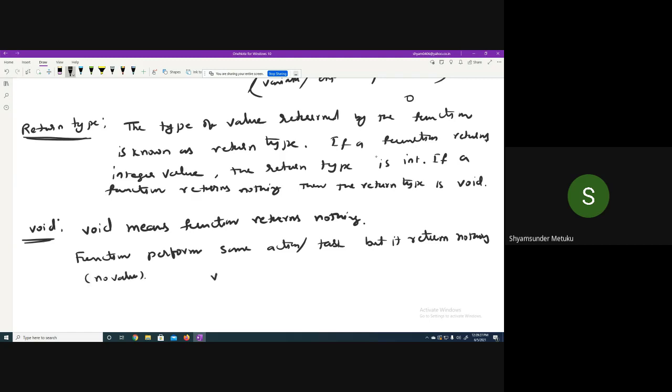Example, you can see void f1. I'm using some function, printf Hyderabad.